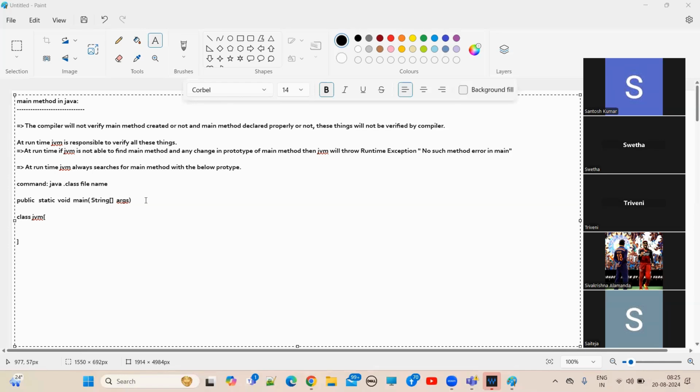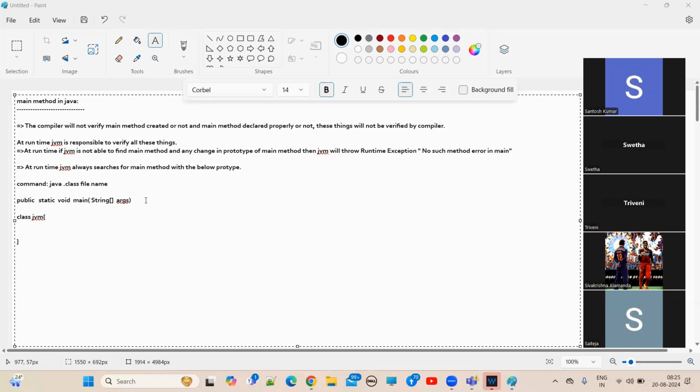If the main thread finds the .class file, then the .class file will be loaded into the JVM memory by using the class loader mechanism inside the JVM architecture. That is the fourth step. Whenever the .class file is loaded into the JVM memory, all the static variables in that class will be created; memory will be allocated for all the static variables. That is the fifth step. So after that, what will happen?